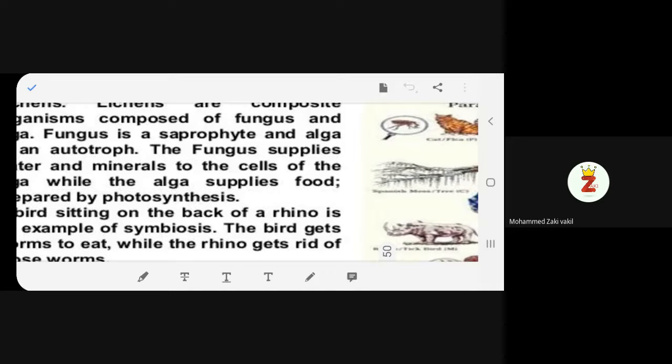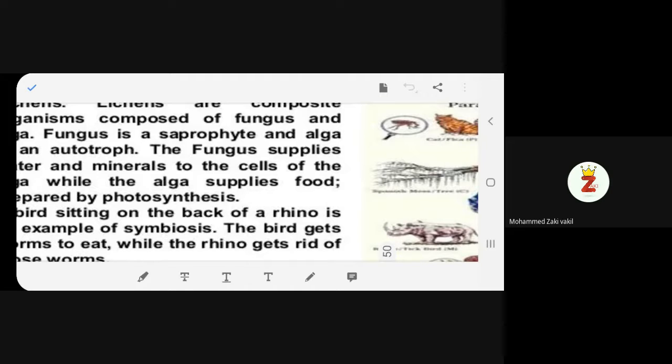Muhammad Zaki Vakil. I will say Zaki. Okay, Zaki, tell me one thing. The way you have presented the first example, it was very good. I wish that you will not read the slide, but you will say it in your own words. Can you do that, beta? Yes, ma'am. Okay, do it.